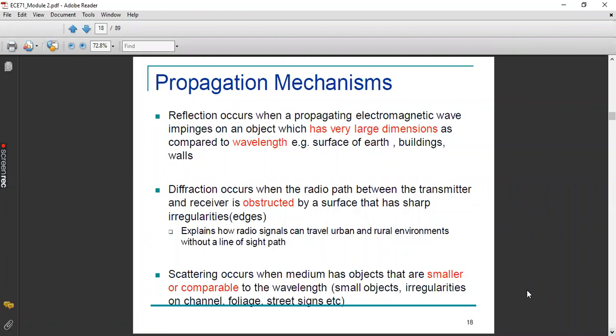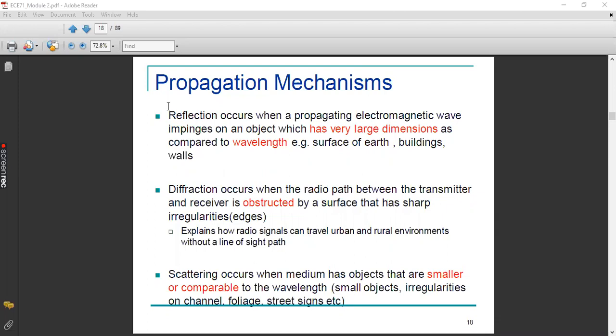But there should be one condition for this reflection to happen. The condition is that the surface on which the electromagnetic wave is impinging should have a very large dimension when compared to the wavelength of the RF waves that we are transmitting.